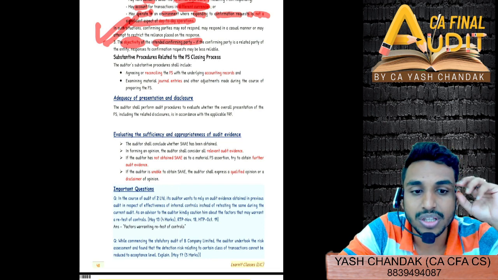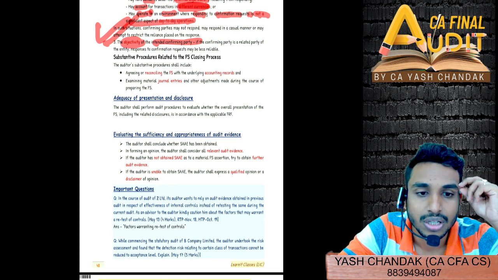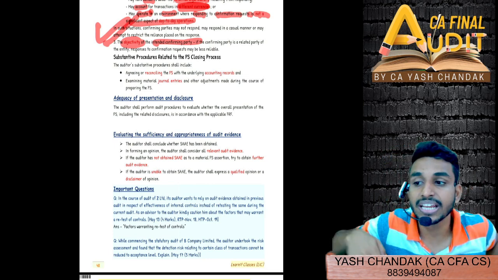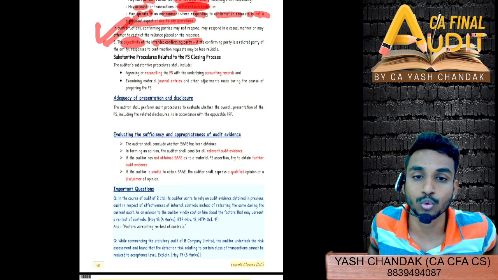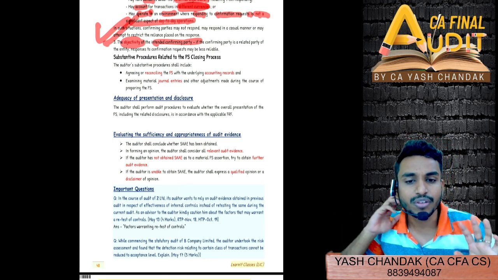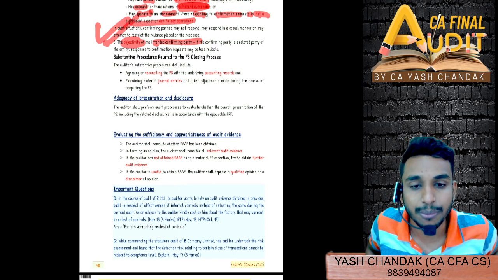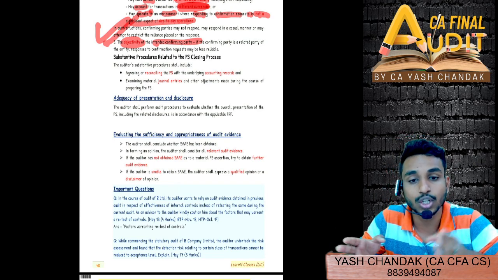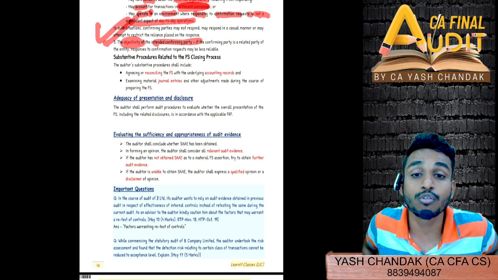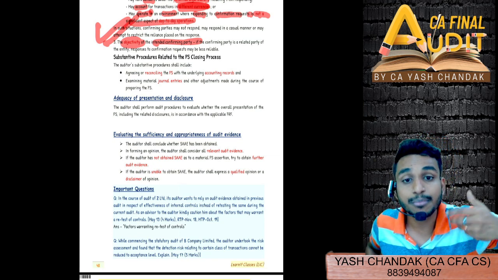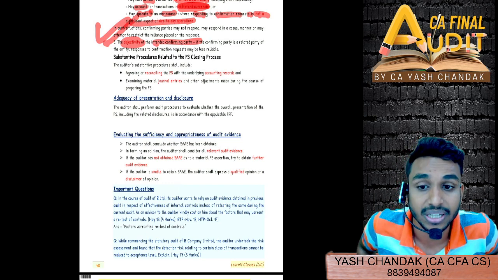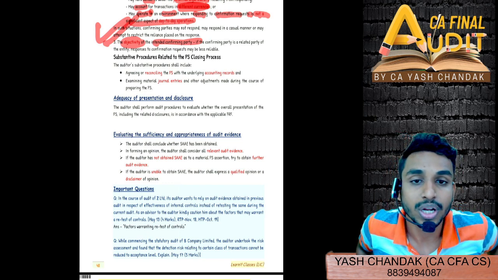Nature of TOC, extent of TOC, timing of TOC, matters considered in determining extent of TOC. Extent means in detail, how much in depth you are going to do. Nature is the same, checking the operating effectiveness of control. Timing could be either throughout the audit or as at a particular point of time, like 31st March, or checking that the control was implemented throughout the year. And then comes E for extent, how much in depth we do the test of control.